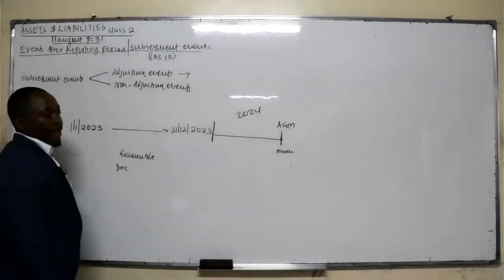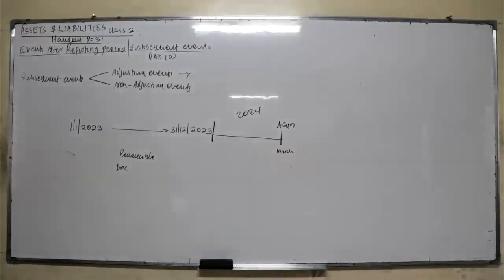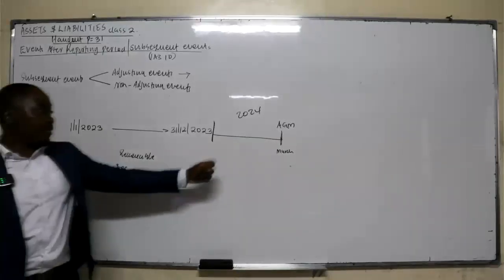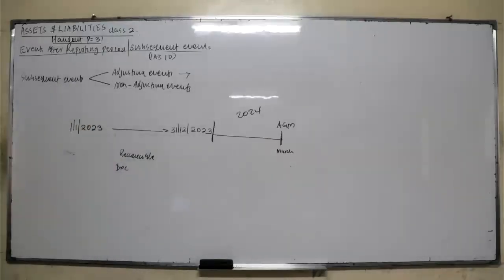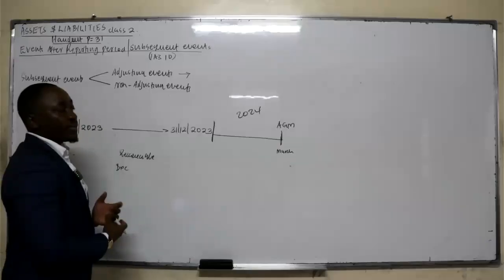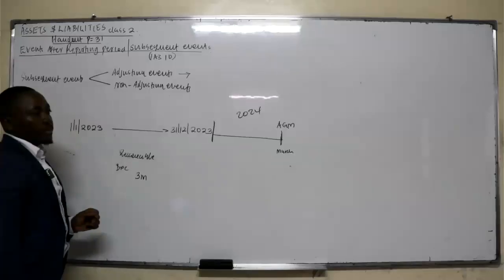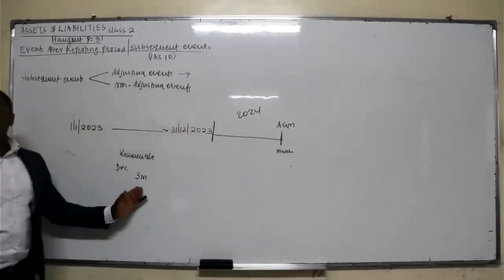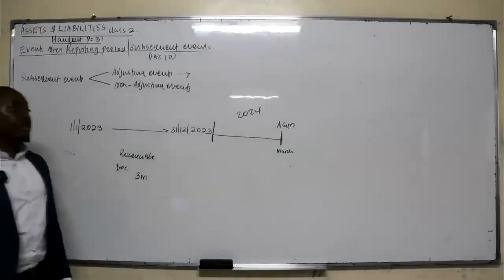Also assume you sold goods on credit to your customer, and then in January your customer was declared bankrupt. But the debtor that was declared bankrupt relates to a transaction that had taken place in this financial year. So what will happen? Let me give you a scenario. Assume your debtors, your accounts receivable, was 3 million at the financial year end. Then a debtor that owed the company 1 million was declared bankrupt in January.